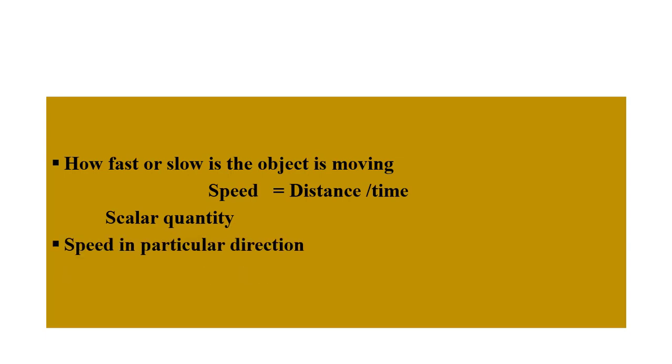If a car is moving along the north direction and its distance is changing, it means there will be some speed. When the car is moving in the north direction and its distance is changing in that particular direction, it is velocity. Velocity is equal to displacement divided by time. It is a vector quantity, meaning it has a magnitude, 2 meter per second, in the north direction.